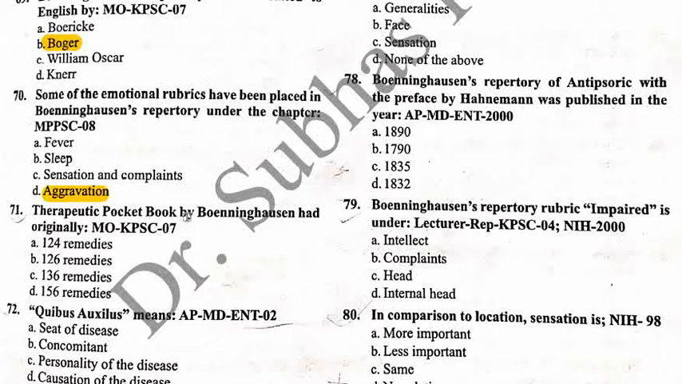Next, 71. Therapeutic Pocketbook by Boenninghausen had originally: option A, 124 remedies; option B, 126 remedies; option C, 136 remedies; option D, 156 remedies. So the correct answer is 126 remedies. And this is the correct answer.